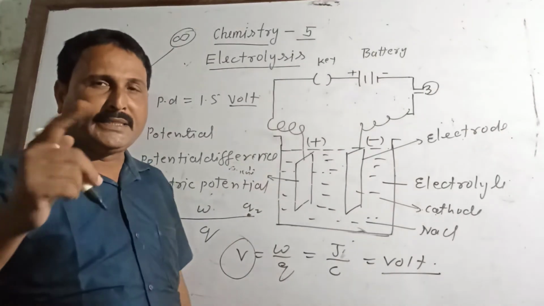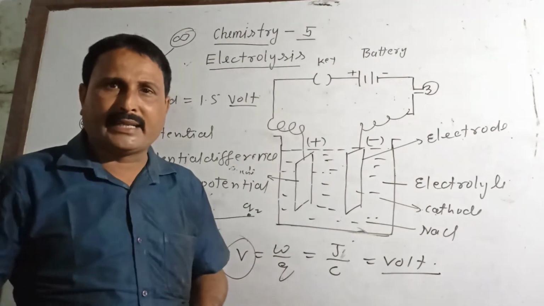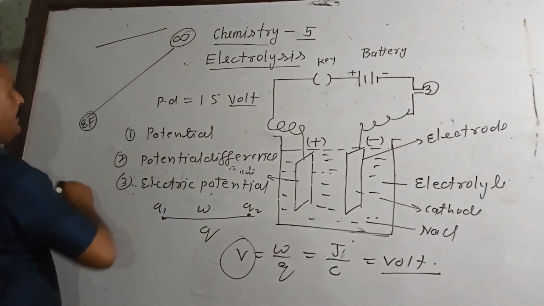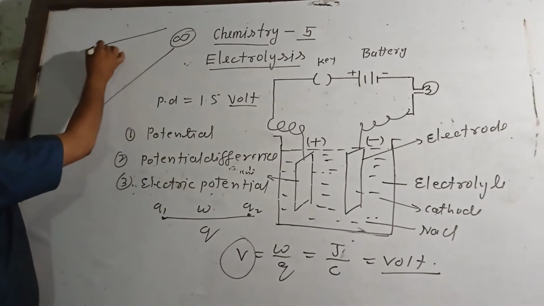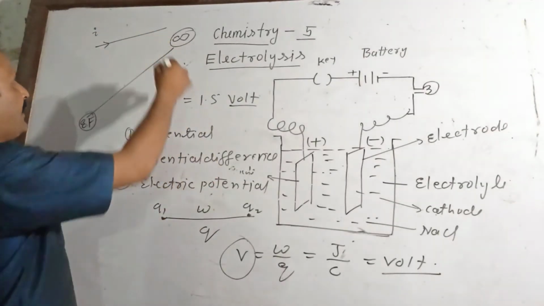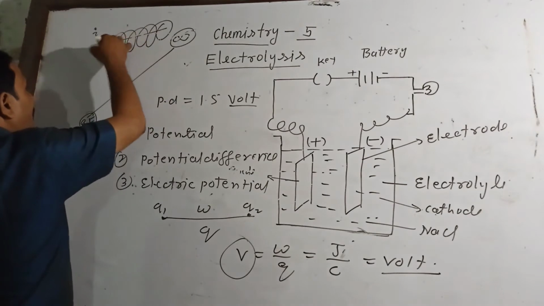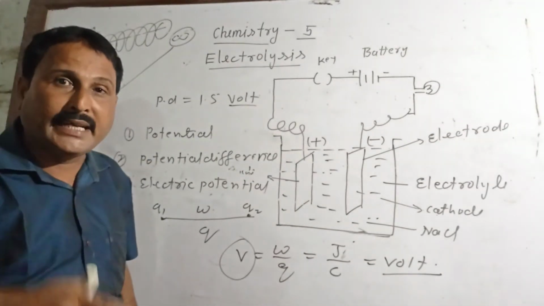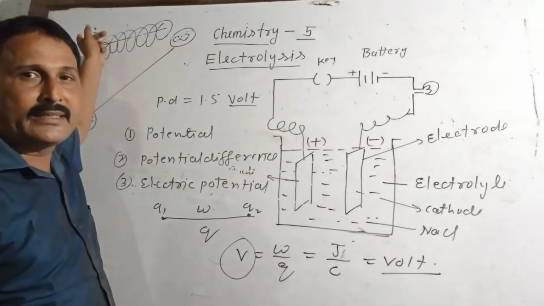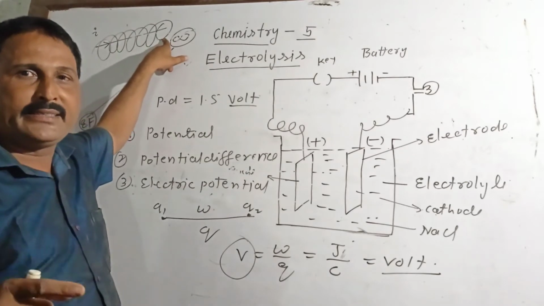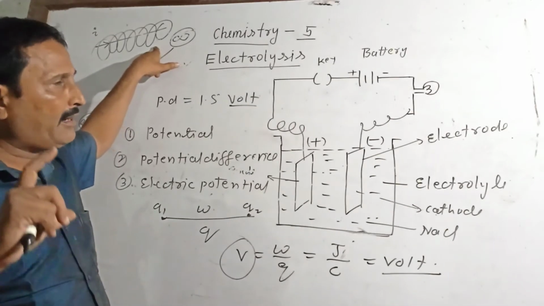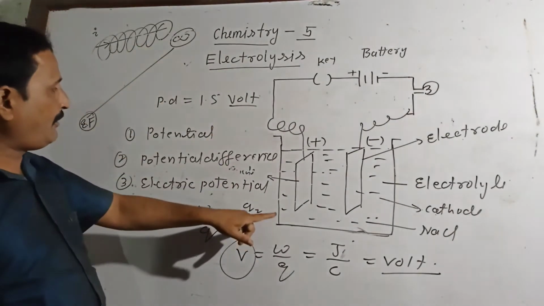I hope that in physics your chapter on electricity and magnetism is going on. Remember that this is a conductor. When electric current flows through this conductor, it behaves like a magnet, and the field around this conductor is not an electric field, it is a magnetic field. Remember, the field around the conductor when electric current flows through it is a magnetic field, not an electric field. So I will not focus on the physics, I will focus on the chemistry.